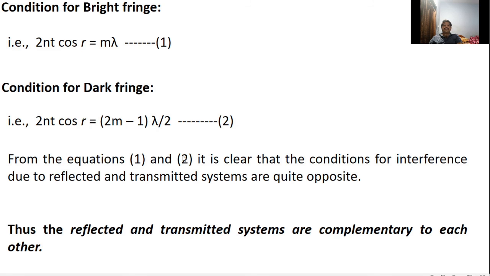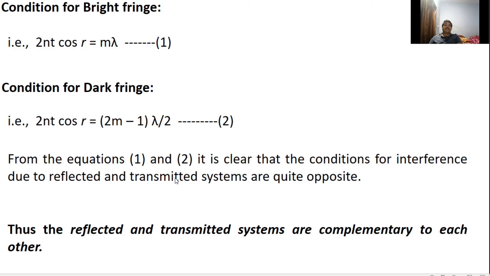So from equations 1 and 2, it is clear that the conditions for interference due to the reflected and transmitted systems are quite opposite, because in the reflected system the condition for bright fringes is 2nt cos r is equal to 2m plus 1 lambda by 2, and for dark fringes 2nt cos r is equal to m lambda.